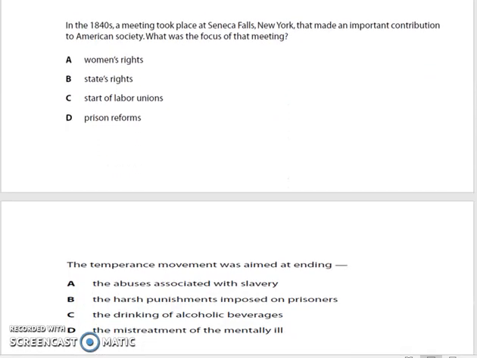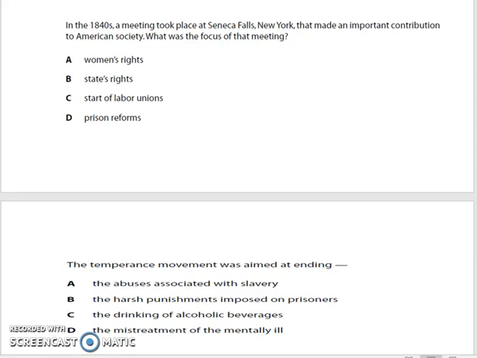Number 8. In the 1840s, a meeting took place at Seneca Falls, New York, that made an important contribution to American society. What was the focus of that meeting? A. Women's rights. B. States' rights. C. Start of labor unions. D. Prison reforms.